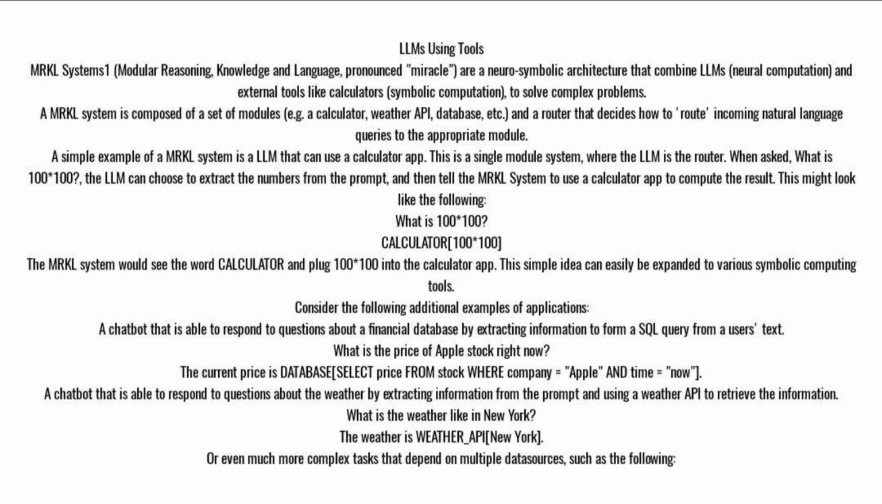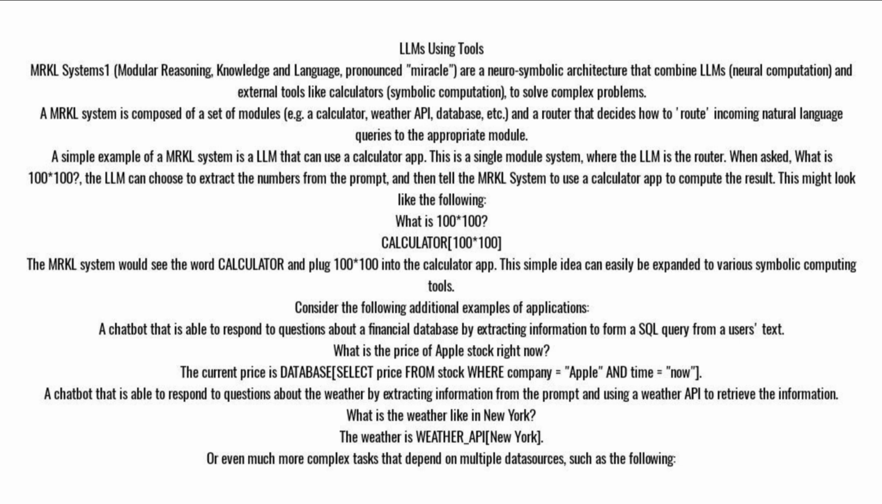LLMs using tools. MRKL Systems, Modular Reasoning, Knowledge and Language, pronounced "miracle", are a neurosymbolic architecture that combine LLMs, neural computation, and external tools like calculators, symbolic computation, to solve complex problems. A MRKL system is composed of a set of modules, e.g. a calculator, weather API, database, etc., and a router that decides how to route incoming natural language queries to the appropriate module. A simple example of a MRKL system is a LLM that can use a calculator app.